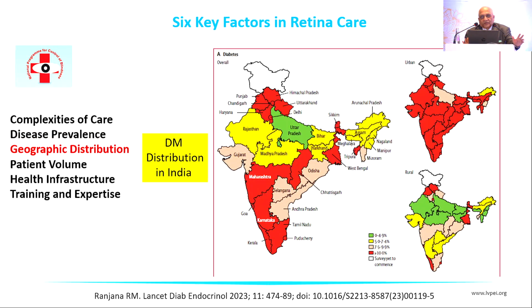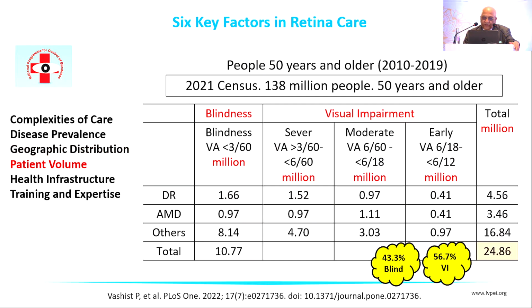I've taken diabetes as a model to find out how it is distributed in the country. We find that it is not evenly distributed. Some states are low, some states are high. For example, high ETL states like Kerala and Tamil Nadu have higher blindness and diabetes prevalence. Not only that, we look at urban and rural, and they are also different. That means the prevalence of diabetes differs in the country, both in rural and urban areas, between the high and low ETL states.